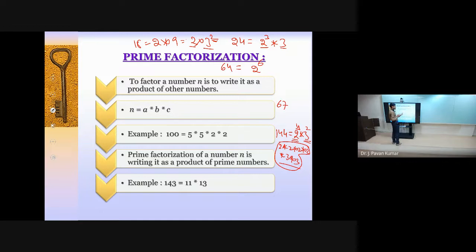For every number we are able to write it as a product of prime numbers. For example 100, if you consider, 5 power 2 into 2 power 2, like that we can write, 25 into 4. So that is prime factorization. 143 is another example. Prime factorization we know already.